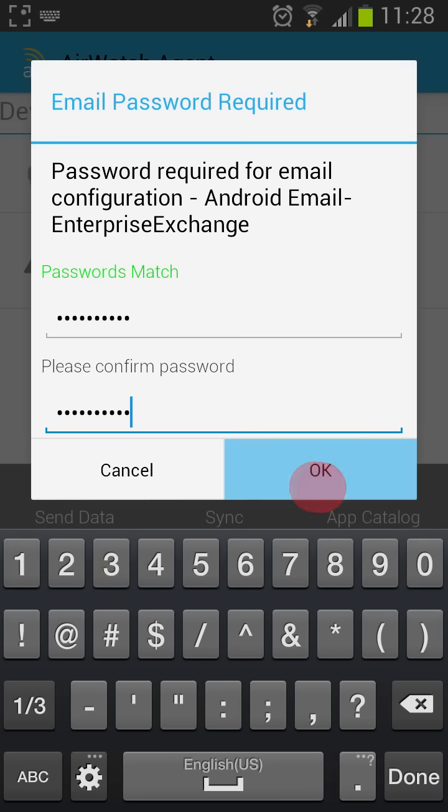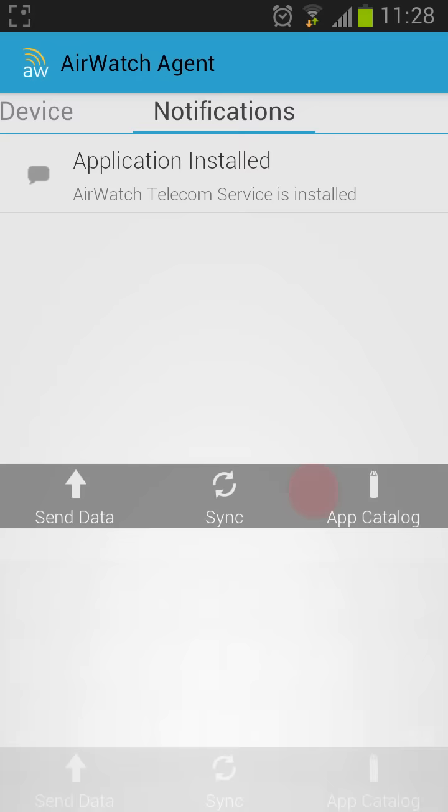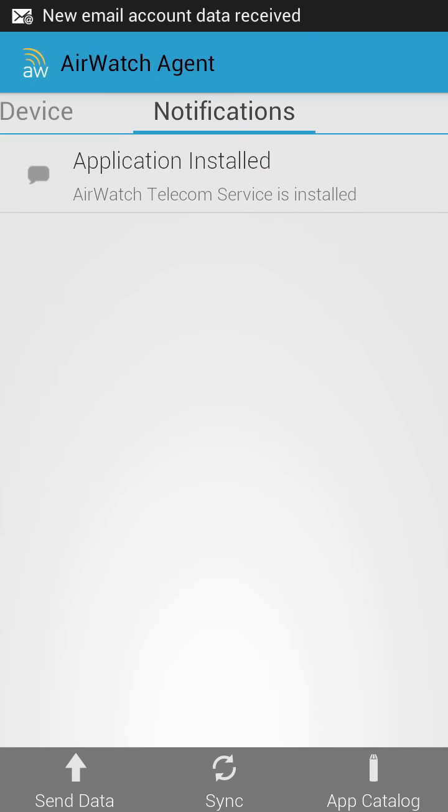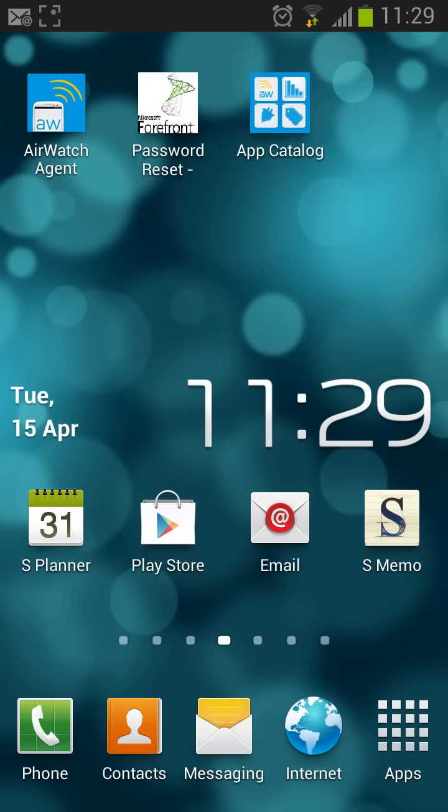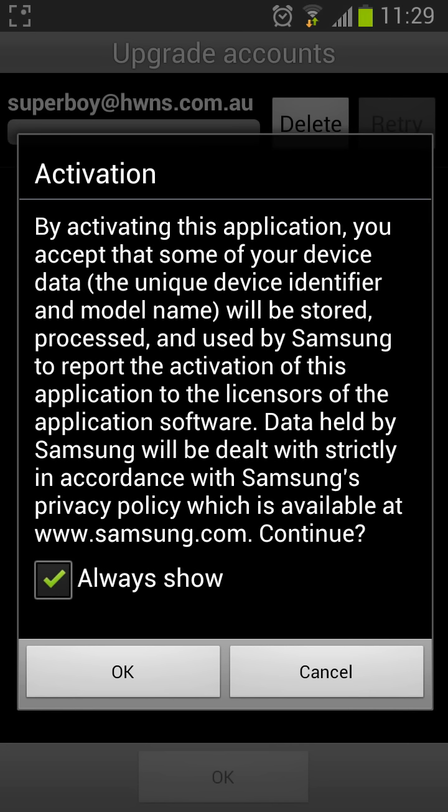Click OK. And you'll see a message saying new data received. Go back to the home screen and click on your email and just click OK. So it'll just download the settings.